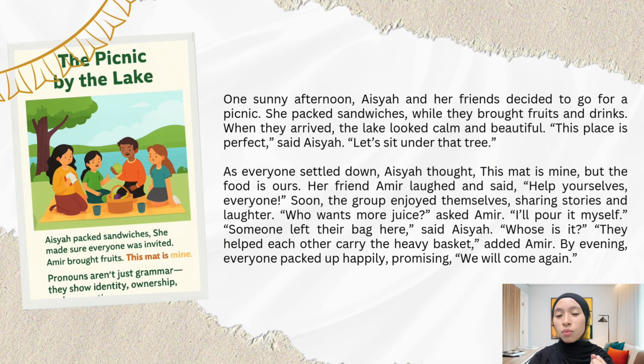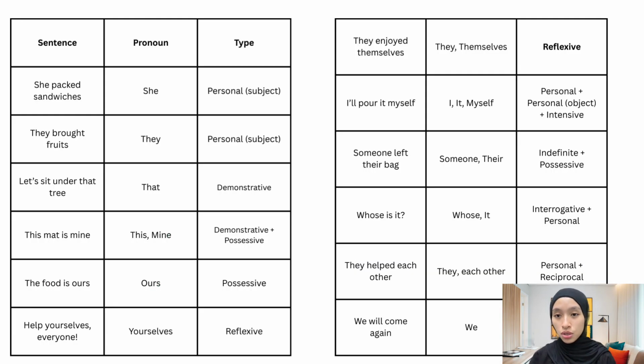This shows the importance of pronouns, like they replace nouns so our language flows naturally. Each pronoun replaces a noun and each type tells us something different, like identity, ownership, or relationships. This shows that pronouns are not just grammar rules, they are part of everyday life.